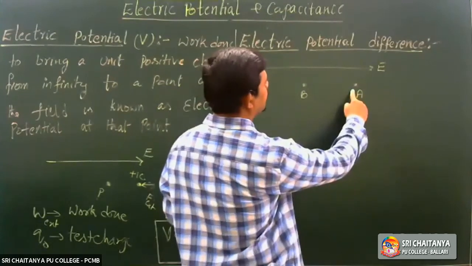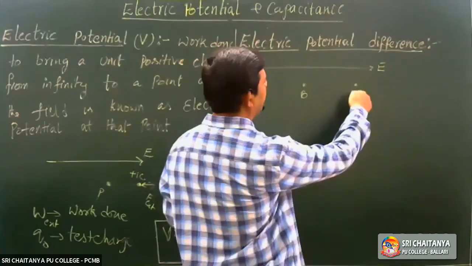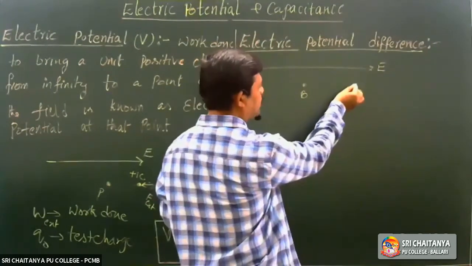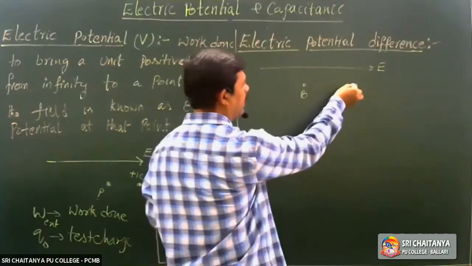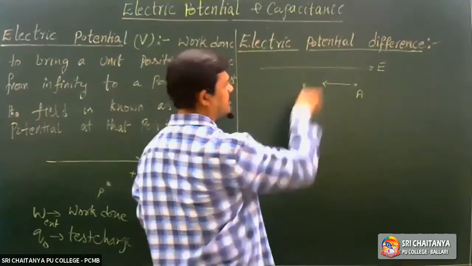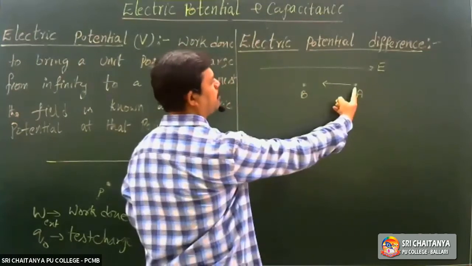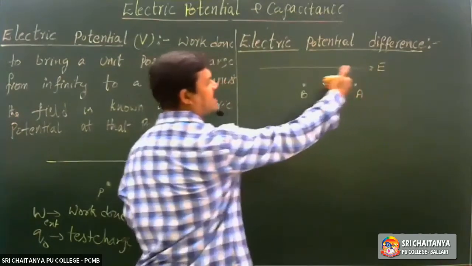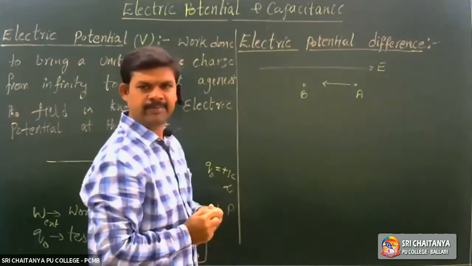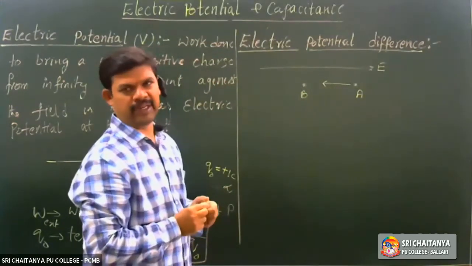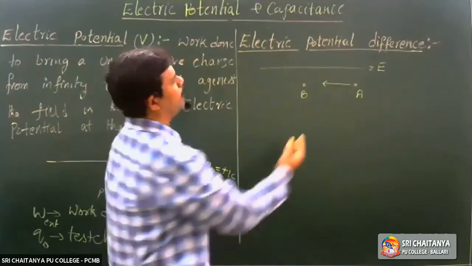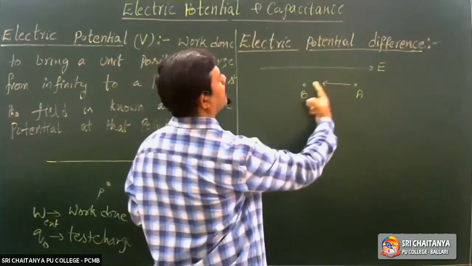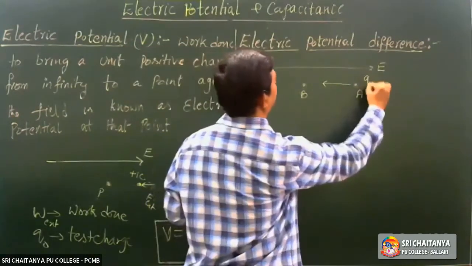Let us say, to move the charge from point A to B, like this, in what direction? Against the electric field. Take a charge Q naught.